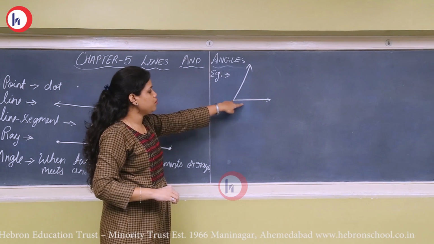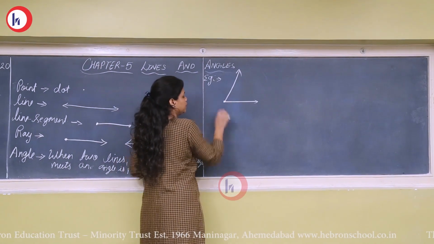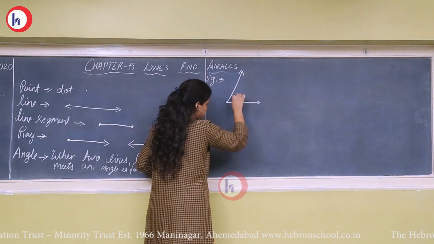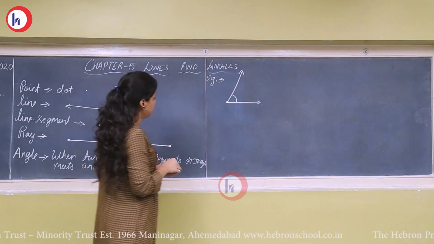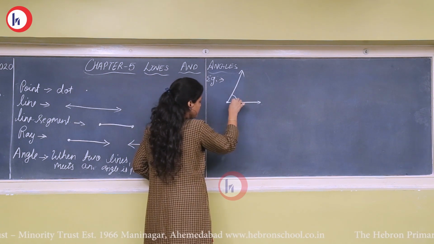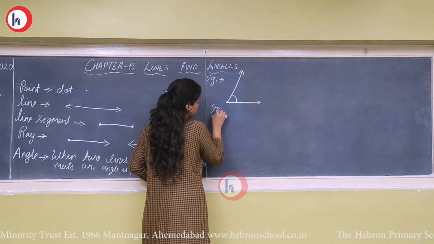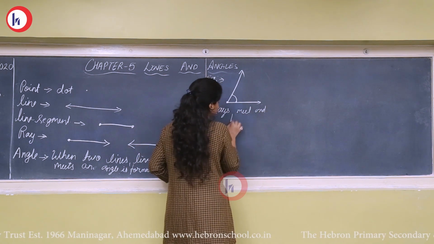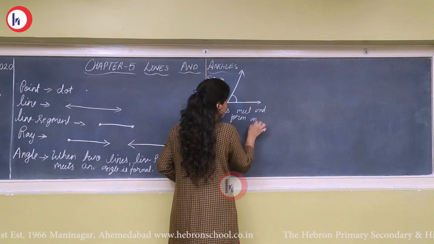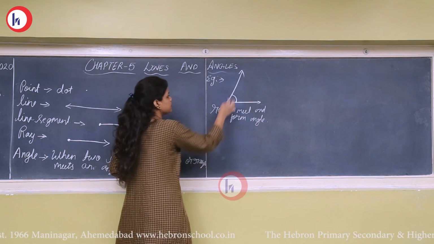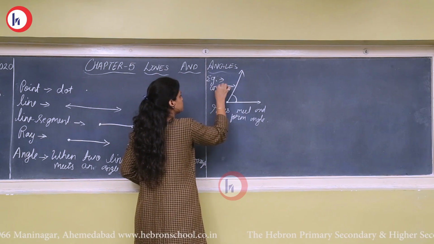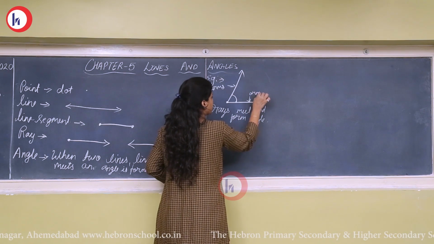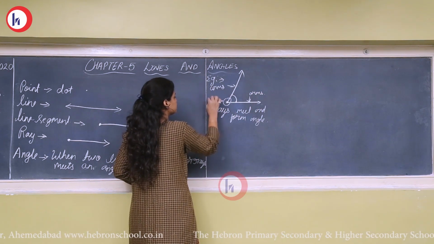So here we can see two rays meeting. Okay, so this is one ray and this one is another. So when two rays meet each other, an angle is formed here. So this is forming an angle. So here rays meet and form an angle. Now in this, these two are called the arms. And this is a vertex.